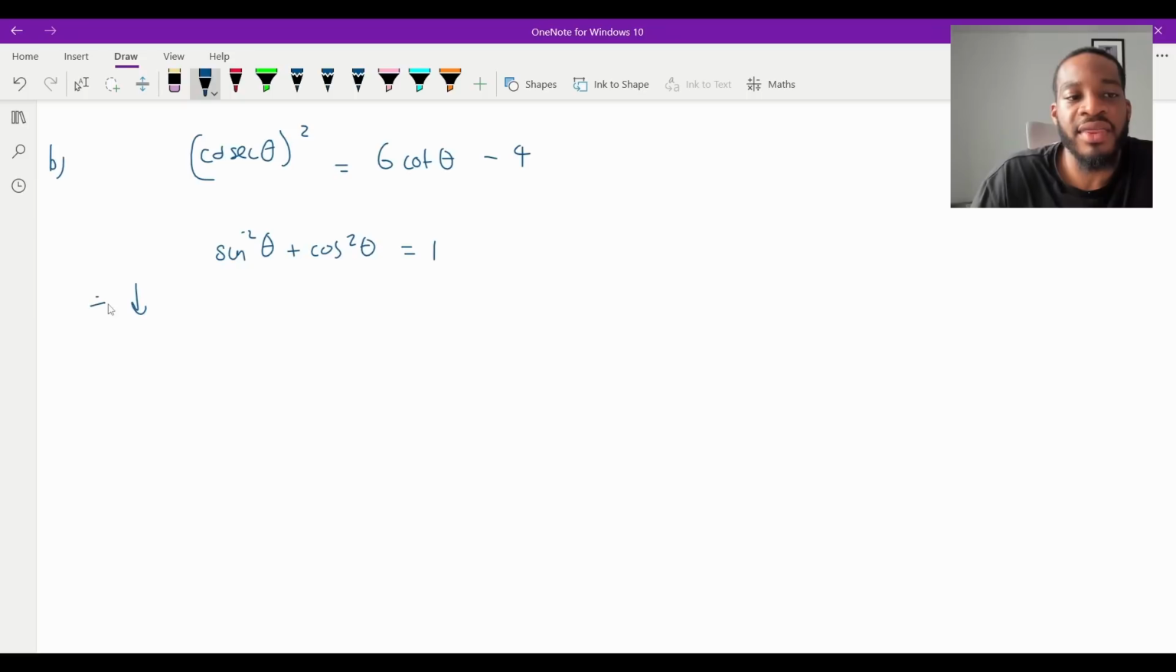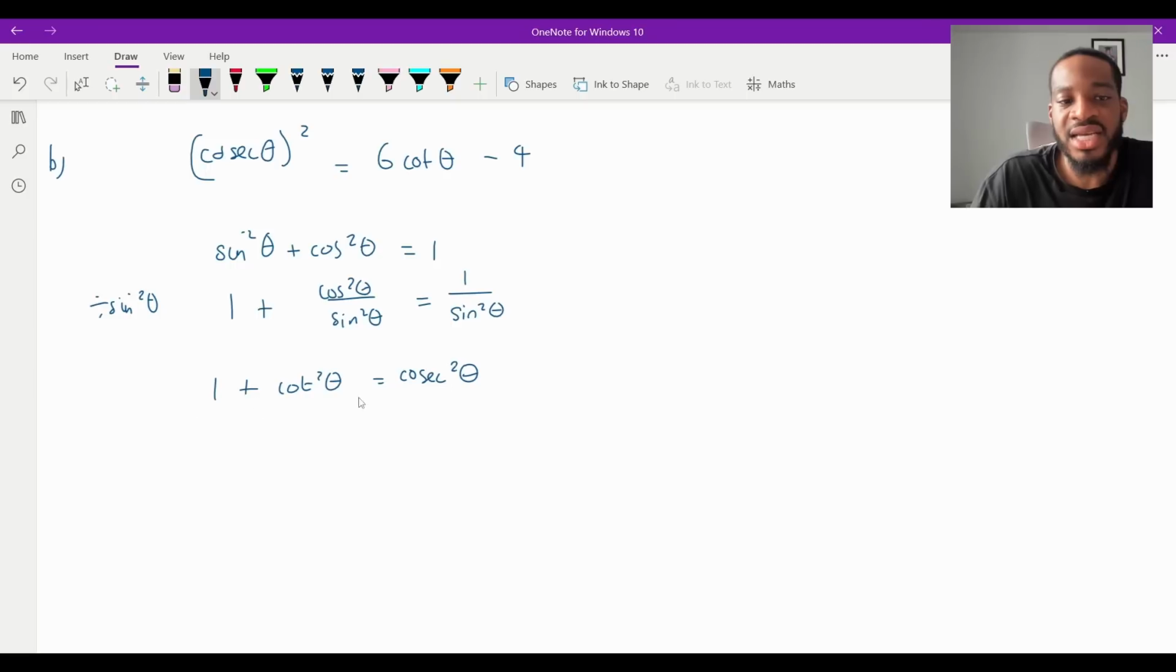If I divide everything by sine squared theta, sine squared over sine squared will be 1. Cos squared theta over sine squared theta would go there, and that would be 1 over sine squared theta, isn't it? If I divide everything by sine squared, 1 plus, that is cot squared. And then 1 over sine squared is cosec squared, isn't it? So we get this identity here, which you should know off by heart, but you can always derive it.